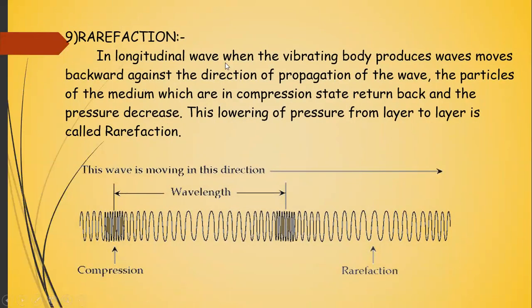Similarly, rarefaction, the elongations in this case, is the lowering of pressure from layer to layer. Obviously, if some region is compressed, the adjacent region is elongated. These elongated portions are called rarefaction, and you can see in this portion there is a lowering of pressure. You can also see that in a longitudinal wave one wavelength is from compression to compression, or it may be from rarefaction to the next rarefaction.